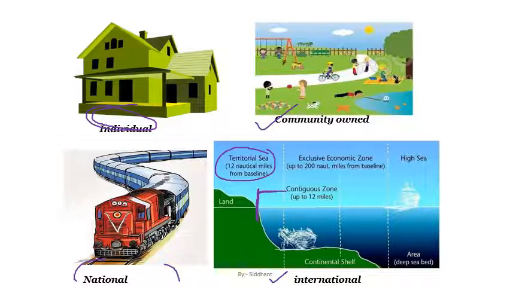This is the contiguous zone, from 12 to another 12, that is 24 nautical miles, and from this baseline to this particular line we have 200 nautical miles, and this is the exclusive economic zone of a particular country. So this 200 nautical miles is also from the baseline. And beyond that we have the high sea, which is governed by whom? UN clause.